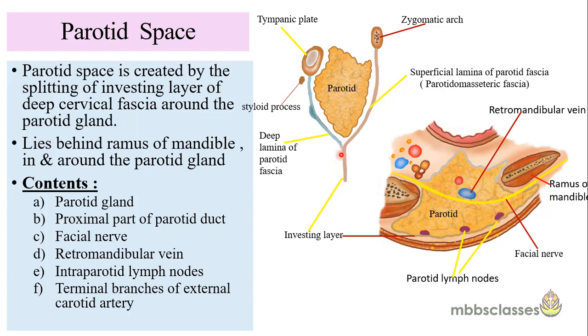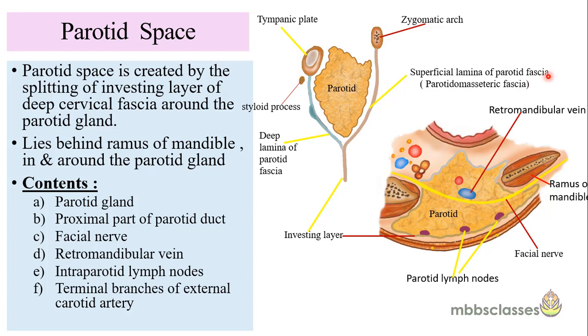We have seen in the anatomy class on deep cervical fascia that this investing layer splits at the level of the stylomandibular ligament to enclose the glands. It splits into the superficial lamina and the deep lamina. The superficial lamina gets attached to the zygomatic arch and the deep lamina to the tympanic plate. So if you remember, the superficial lamina fuses with the masseter muscle.